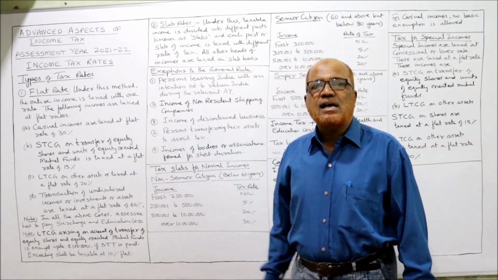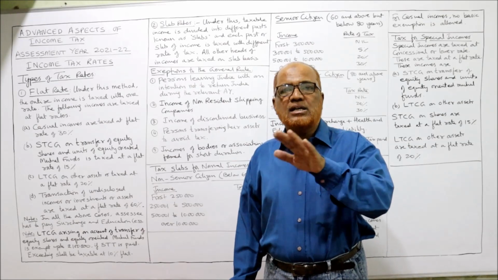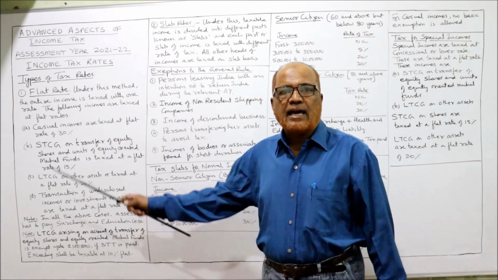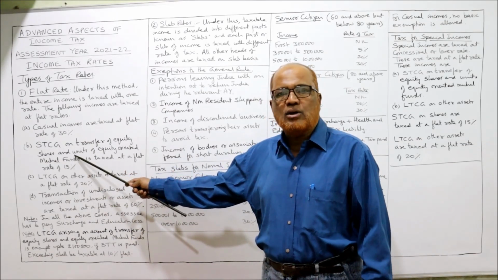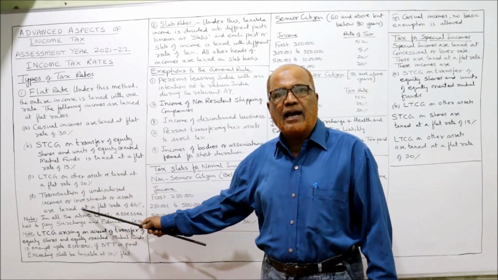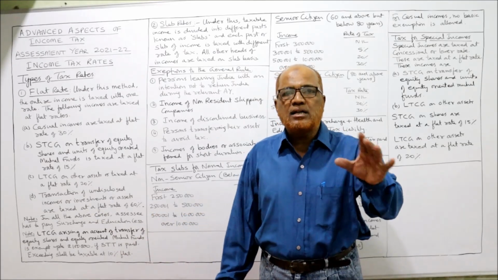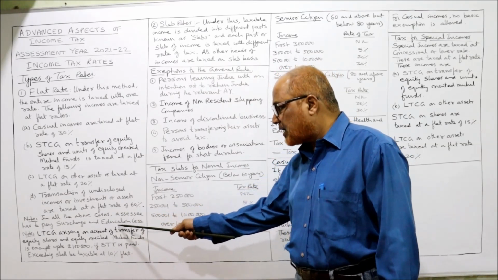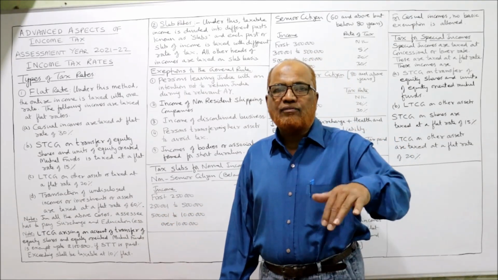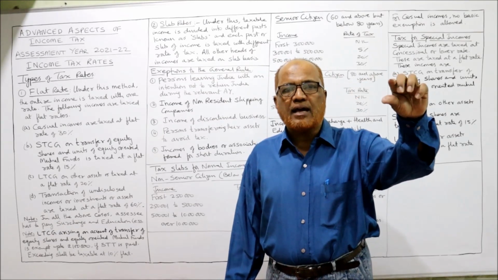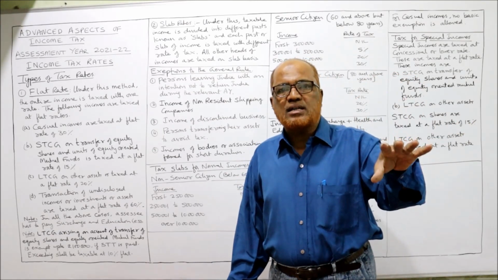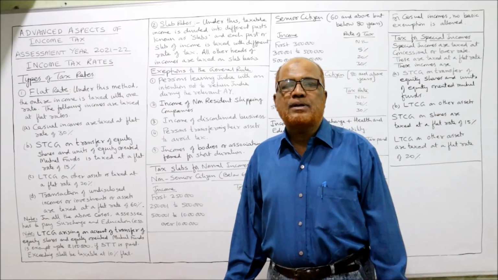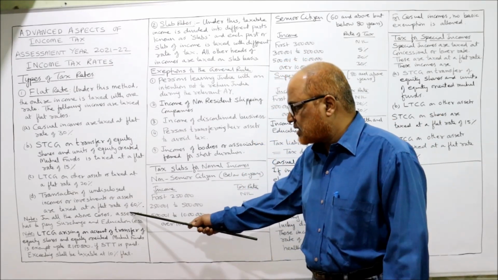So these are a few examples where the tax rate is flat. The entire income is taxed at a single rate. Casual 30%, STCG on shares 15%, other LTCG 20%, and undisclosed income at 60%. In all the above cases, the assessee has to pay surcharge and education cess. After calculating the basic income tax, as usual, if surcharge is applicable, we add surcharge. And in every case, we have to add 4% of health and education cess.